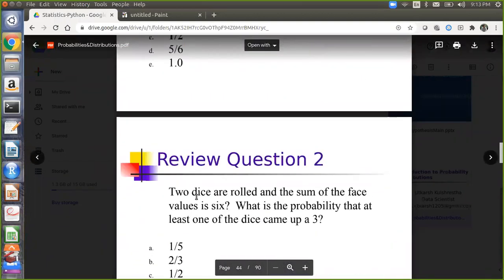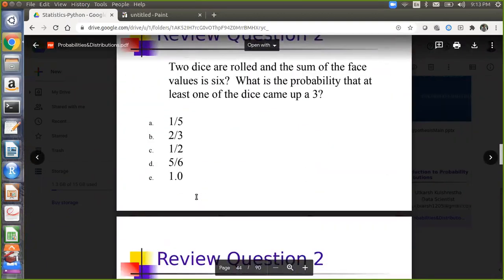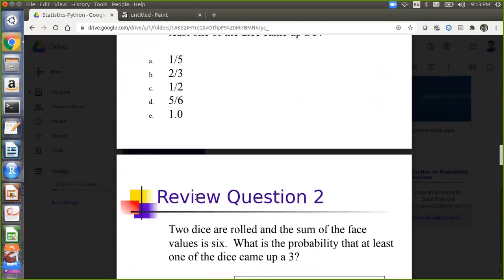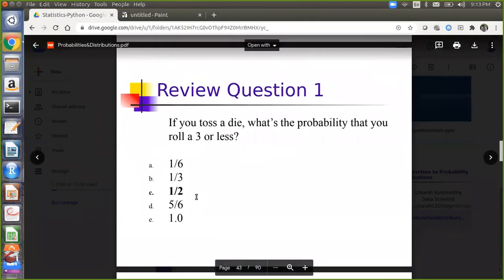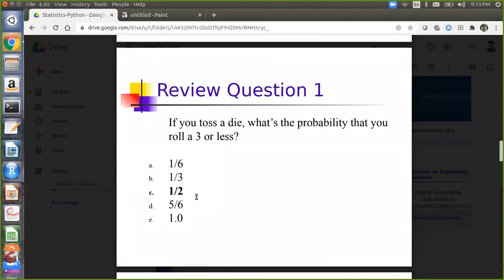So these are the 2 review questions I had for you. I have more probability numericals to discuss, which we will discuss tomorrow. Today, that much is enough. A lot of definitions we have discussed. We'll discuss the remaining part tomorrow. Any questions?